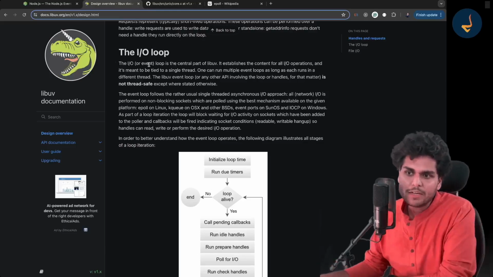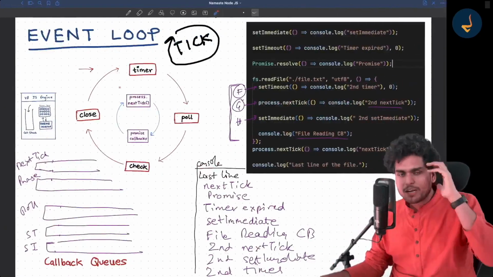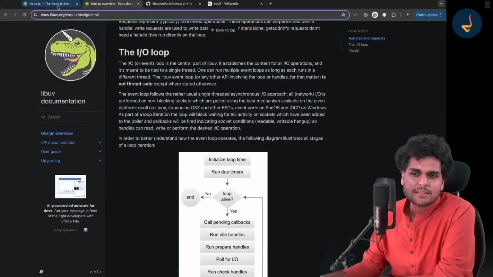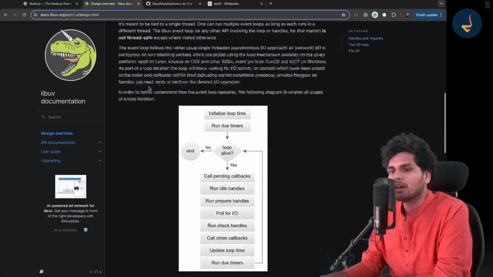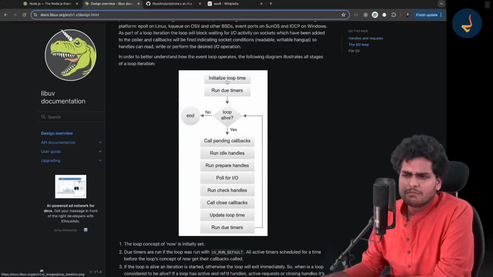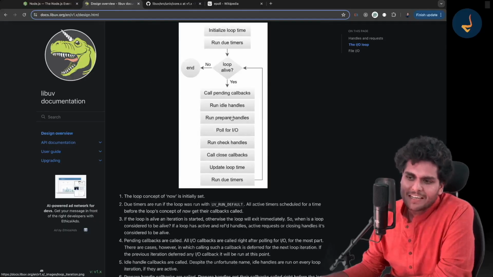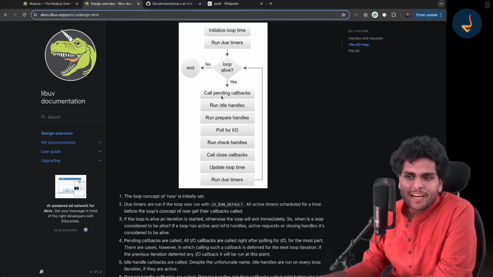I made my own diagram, and this diagram works the best. It will make your understanding very clear. So remember this diagram and then just go through this theory, and everything will make sense to you. Now if you see, it is doing one and the same thing. Basically, it is initializing the loop time. If I started explaining all of this, it would take one more hour, but I am just quickly going through this.